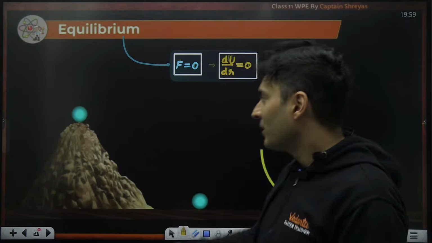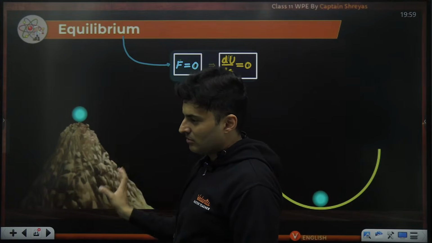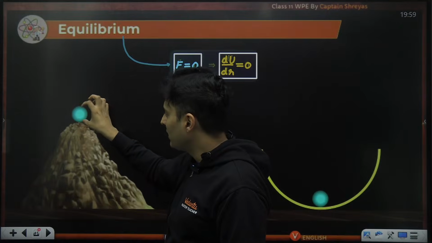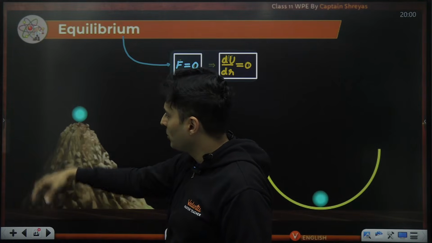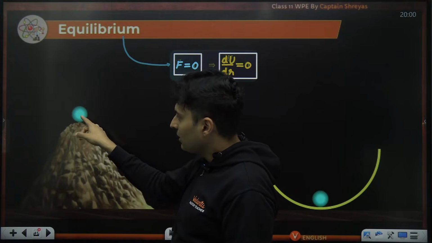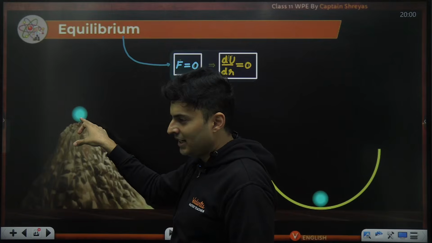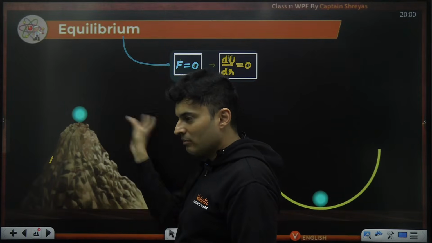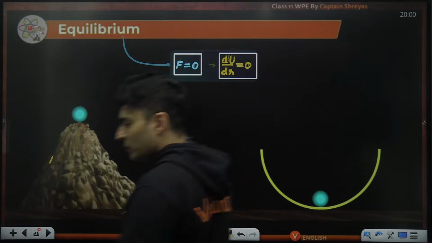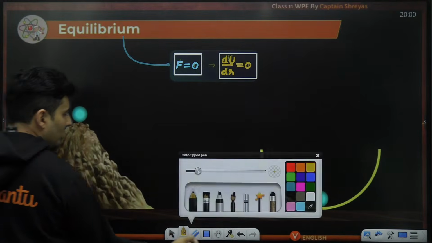Understood? So the example is this. There is some kind of a mud or sand pile. There is a sphere over here. It is balanced. You push it here, it went off, got disturbed. You push it here, got disturbed. It's not like if you push it here, it will go here, stop and come back. No. Once disturbed, gone. This is unstable equilibrium. All these are equilibriums only, but the nature of the equilibrium is different.